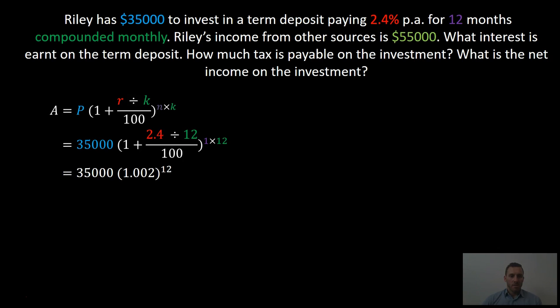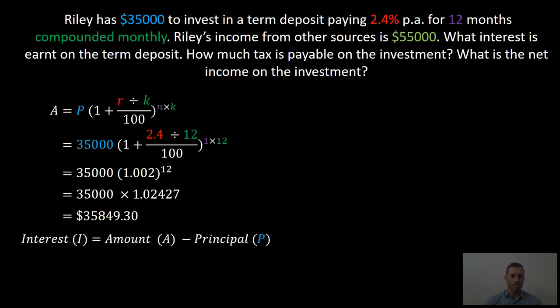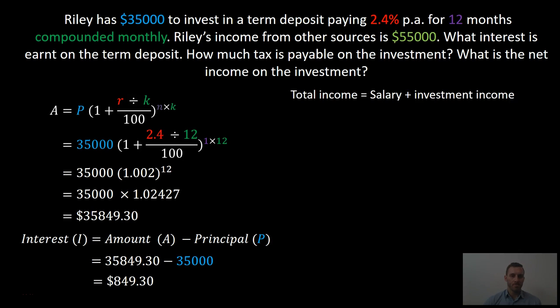And we simplify and we figure out what the future or final value of the investment is. And in this case, it's $35,849.30. The interest earned on the investment is the amount we've calculated here, less the principal. So we take away the $35,000 from this amount, and the interest earned is $849.30.